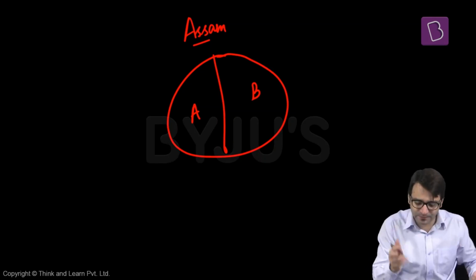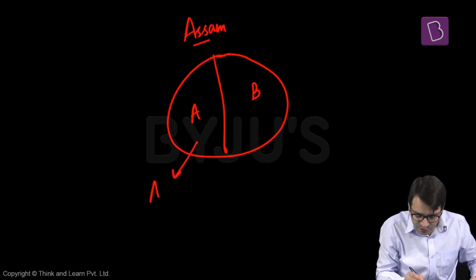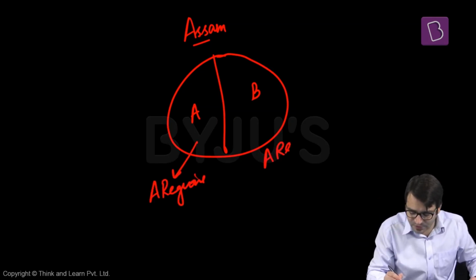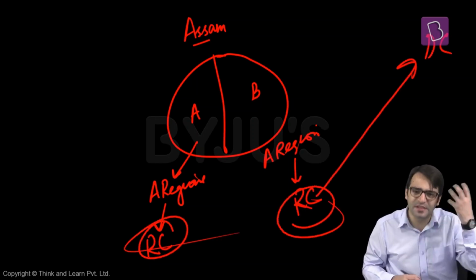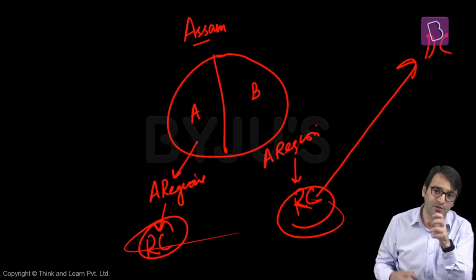But if there are two sets of tribes in a district, don't declare this district as an autonomous district, but declare them as autonomous regions. So there's autonomous region number 1, there's autonomous region number 2. And both these regions should be provided with a regional council. And these regional councils will have the same role as that of a district council. That means legislative, executive, financial, judicial powers. That is what Schedule 6 of the Indian Constitution talks about.